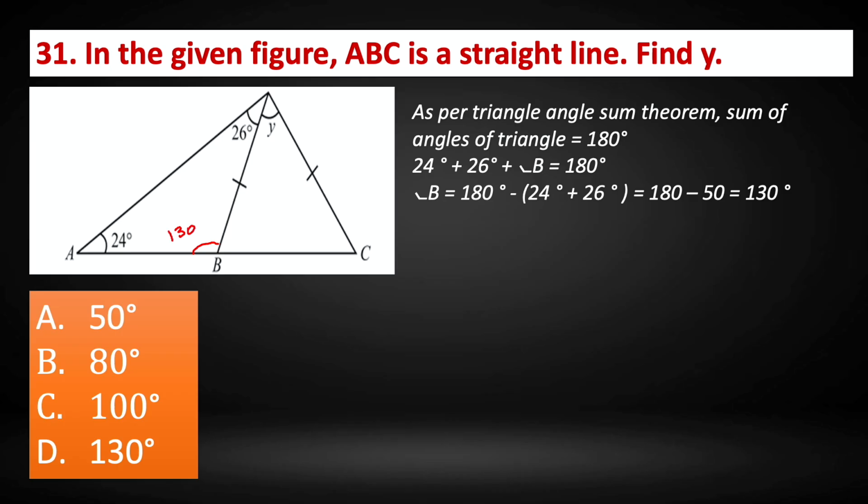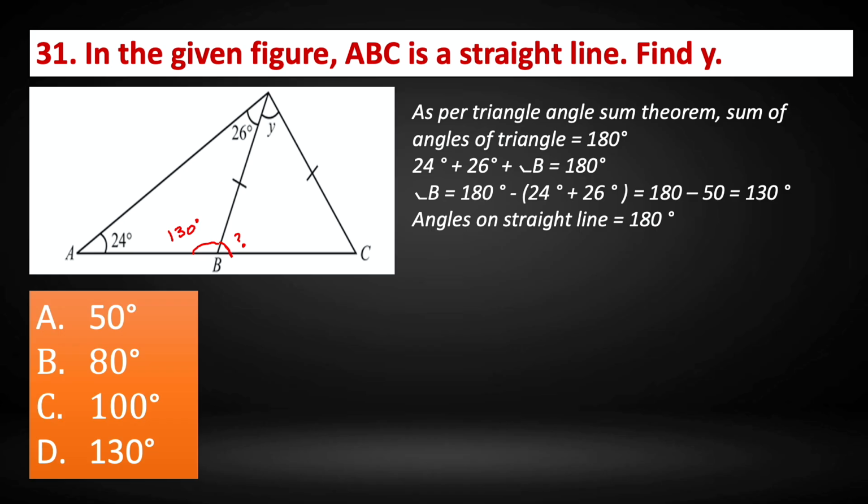So this angle is 130. By the angle sum theorem, we have found out that this angle is 130 degrees. Angles on a straight line add up to 180 degrees. So this is a straight line. 130 plus a particular angle gives us 180 degrees.